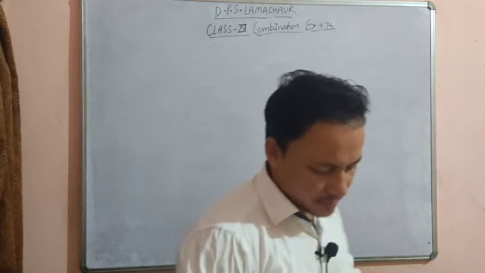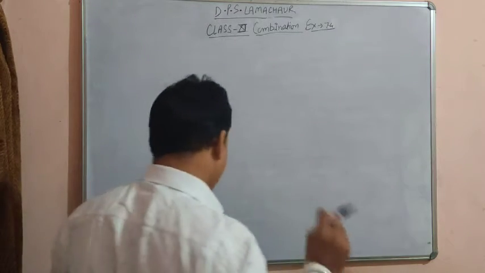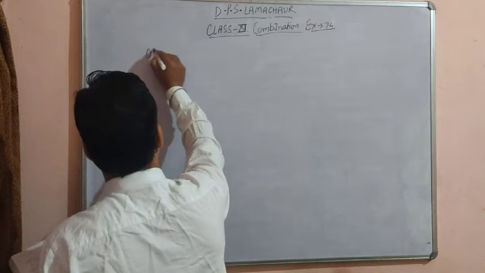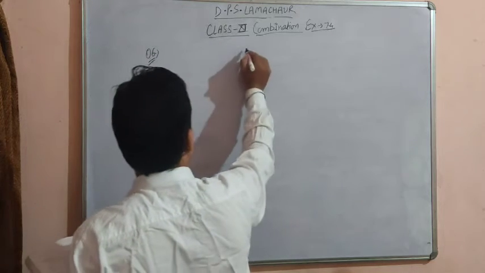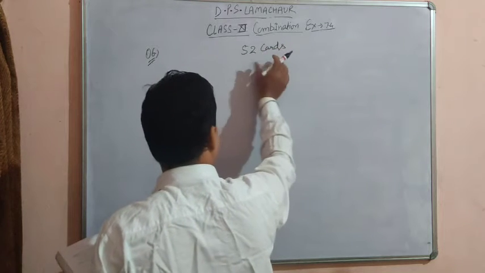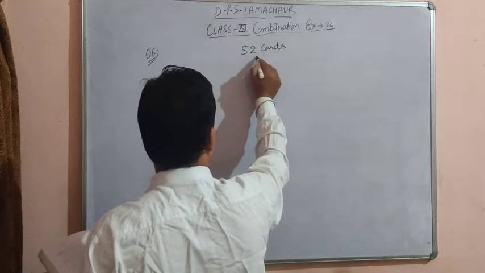So dear student, here we have a deck of 52 cards. Question number 6. We have 52 cards, but these 52 cards are divided into two types.